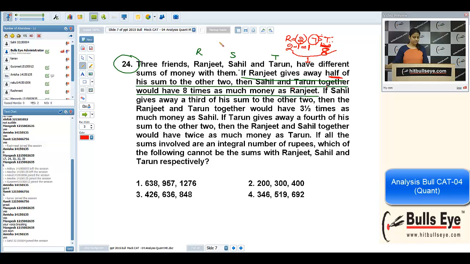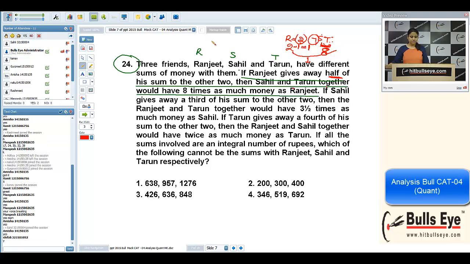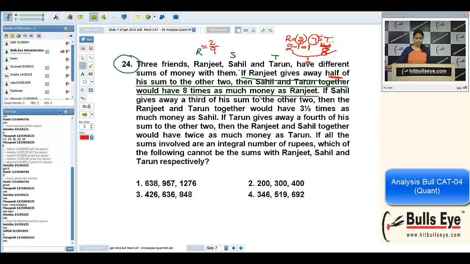So, Amisha, can we say Ranjit will have 2 by 9th of the total amount? 2 by 9. Why? Because Ranjit is having 2 rupees and S and T together have 7 rupees. It means the 3 of them will have 9 rupees together, and out of these 9 rupees, Ranjit will have 2 rupees. So Ranjit's share is 2 by 9th of the total.